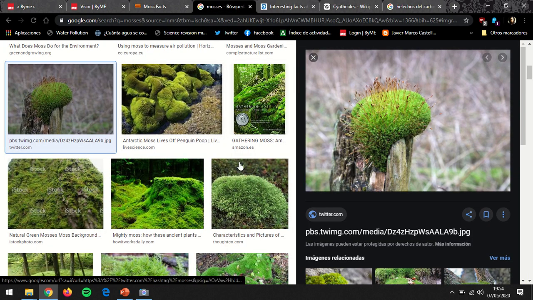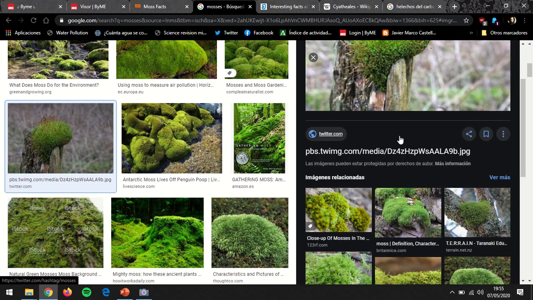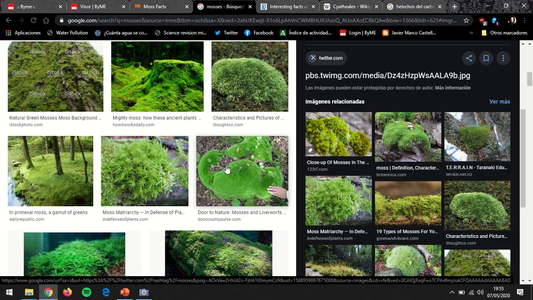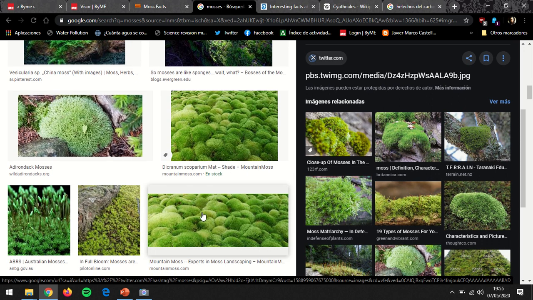These are real pictures of mosses. In this one, I like it a lot because it has a very good zoom on the plant, and you can see the phyllidia, the tiny leaves that they have, but you can also see very clearly this longest caulidium with the esporangio at the end. Can you see them? And they look wonderful. They cover huge areas in forests and in humid spaces.